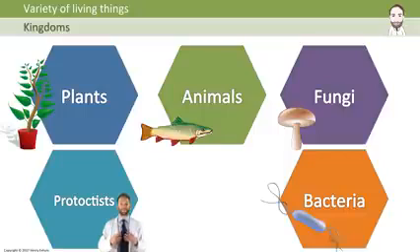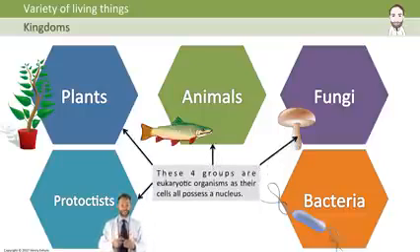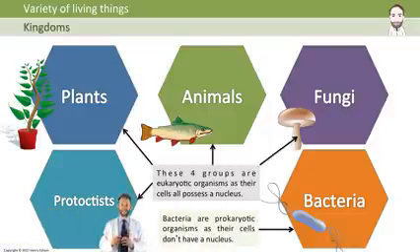So, plants, animals, fungi and protoctists are all what we call eukaryotic organisms. What that means is that their cells have a nucleus. Bacteria are a very distinct separate group out of these 5 kingdoms because their cells are different. They are fundamentally different. They are what we call prokaryotic organisms because their cells do not have a nucleus.